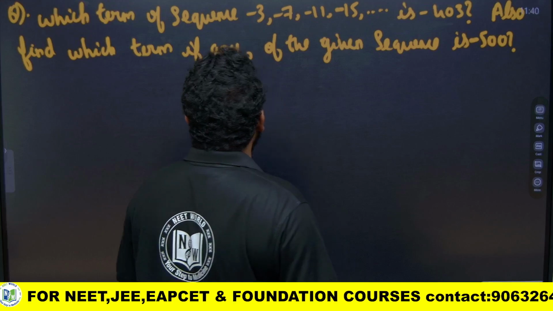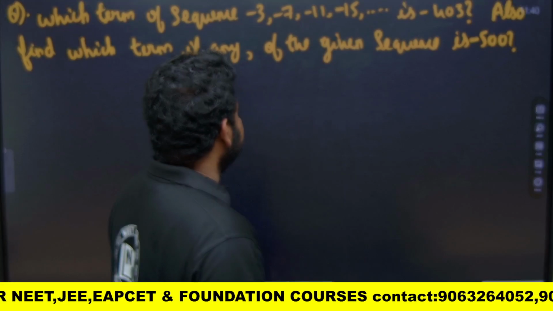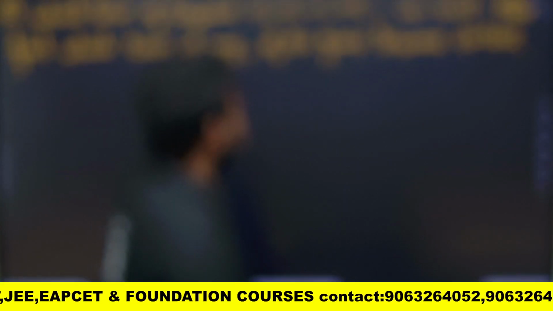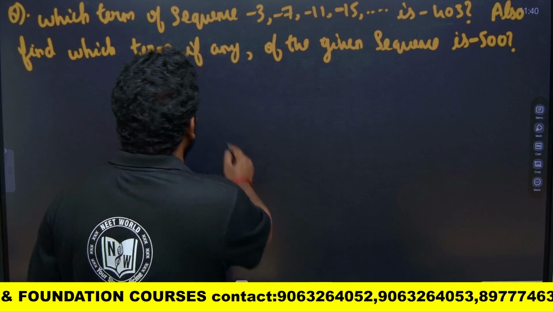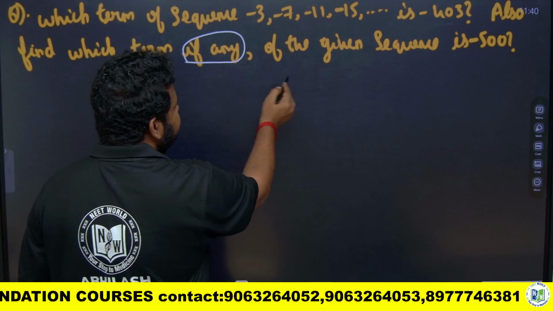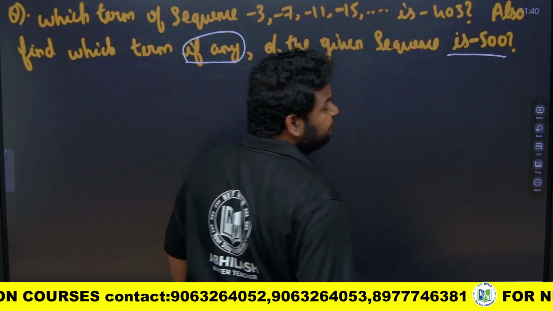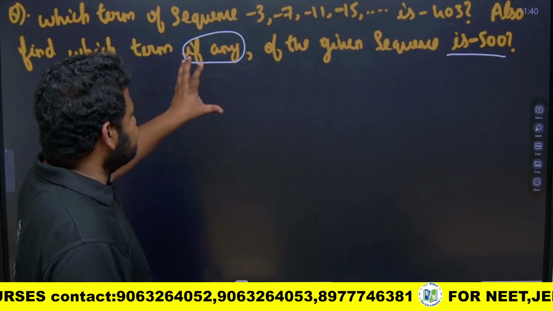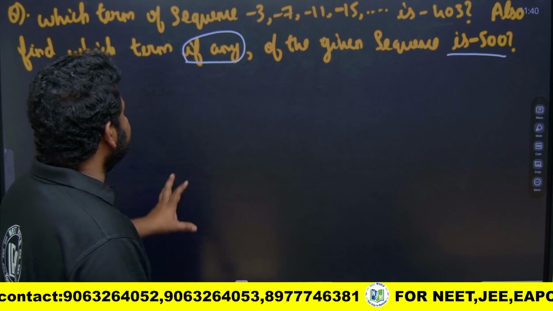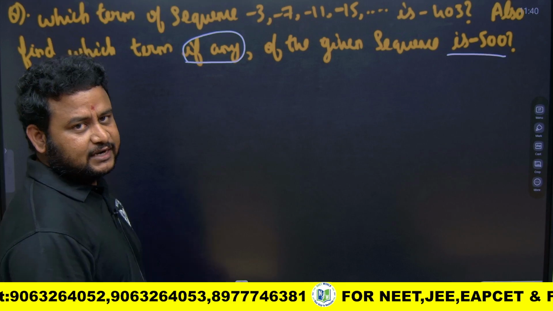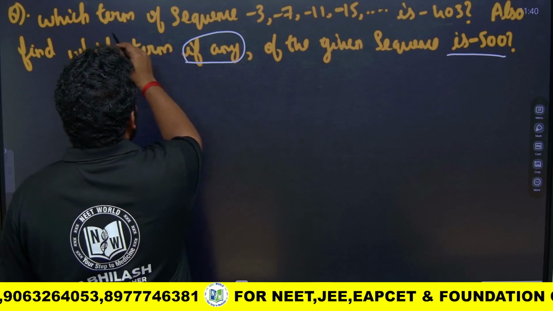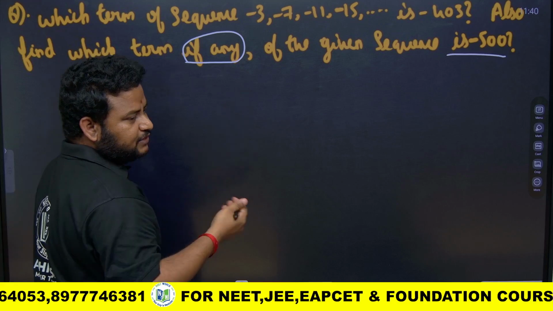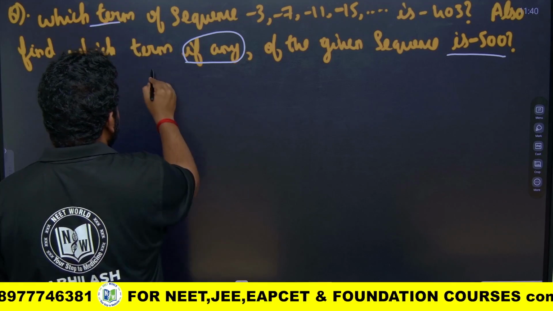So they are telling which term of the sequence minus 3, minus 7, minus 11, minus 15 is minus 403. Also find which term, if any, of the given sequence is minus 500. If any, they are telling, be careful. So first let us look at the first part of the question. Which term of the sequence is minus 403? So we have to find the value of n here. Which term means n.